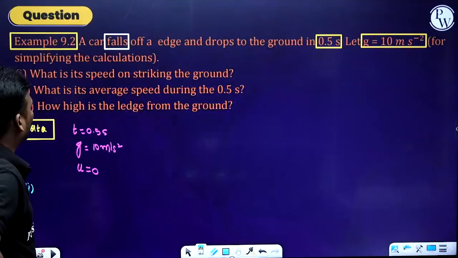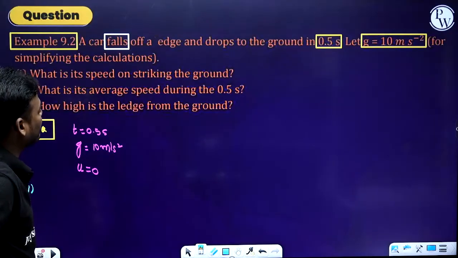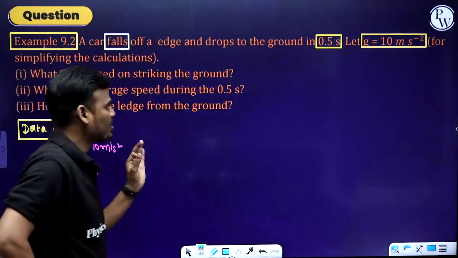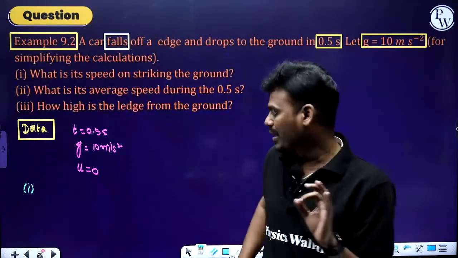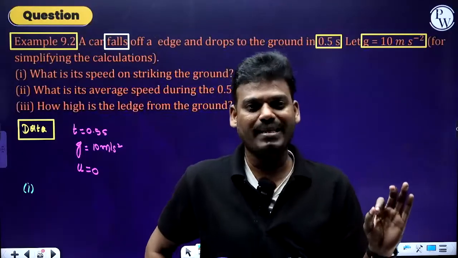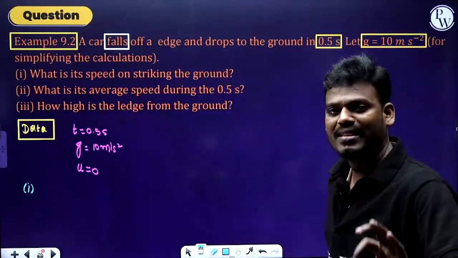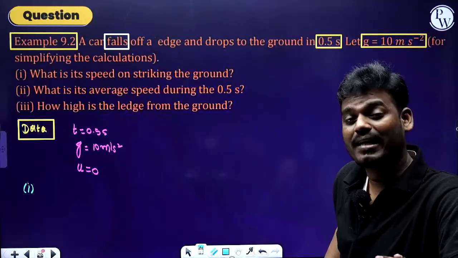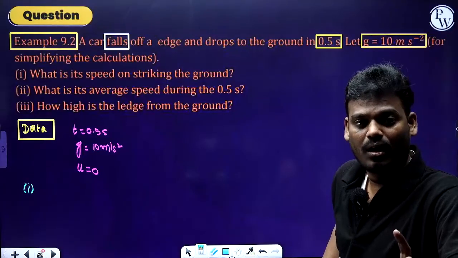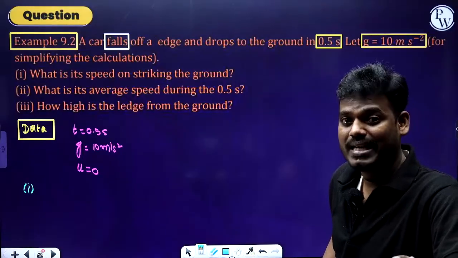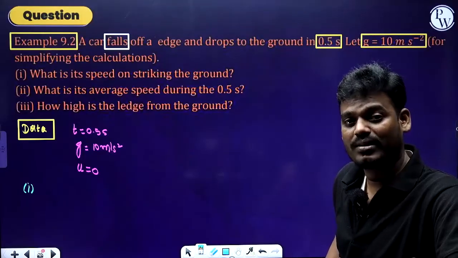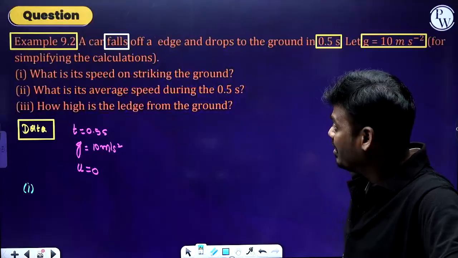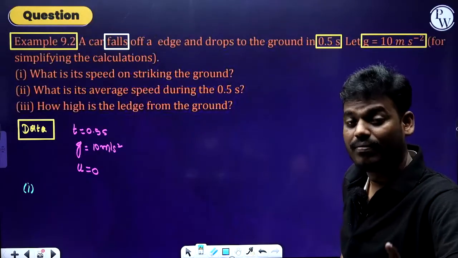Fine. The first question: what is its speed on striking the ground? On striking the ground, which equation of motion do we have to use? Here we have a total of 3 equations of motion, right? v equals u plus gt, the second one s equals ut plus half gt square, and the last one v square equals u square plus 2gh, or directly you can write v square equals u square plus 2as. Here we need to calculate its speed on striking the ground. Final velocity you need to calculate.